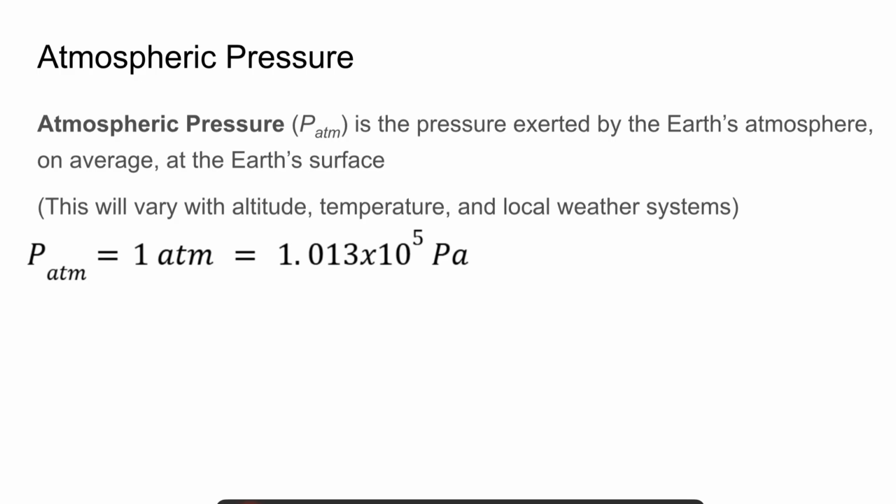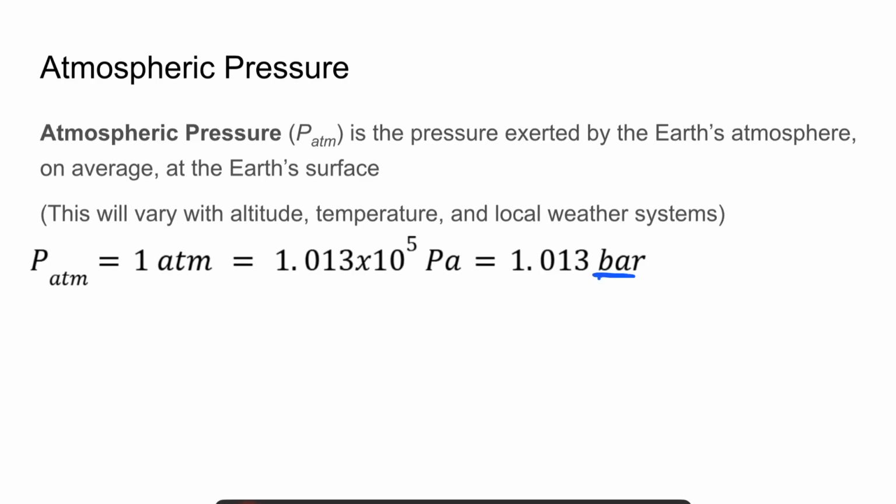So 101,300 pascals. Another way to express this is with bars, and 1 bar is 1 times 10 to the fifth pascals, so 100,000 pascals. And so 1 atm is just 1.013 bar. And this unit of bar is typically used in meteorology when discussing weather systems.